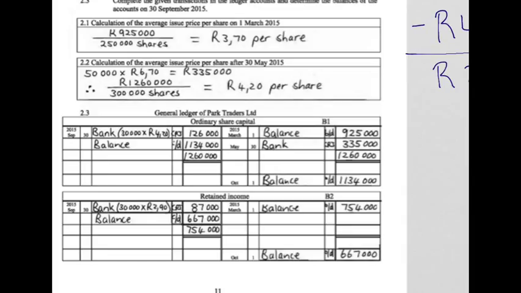And that is how we record our buyback of issued shares. Let's quickly recap. The average price comes from our ordinary share account. The above average price comes from our retained income account.